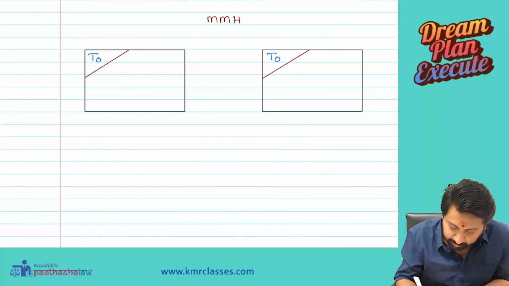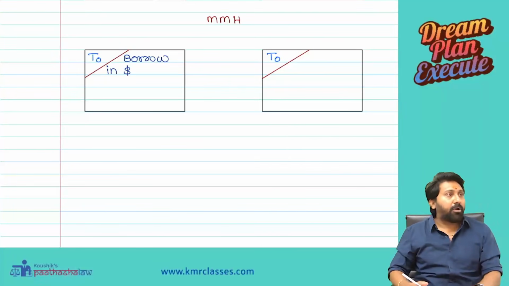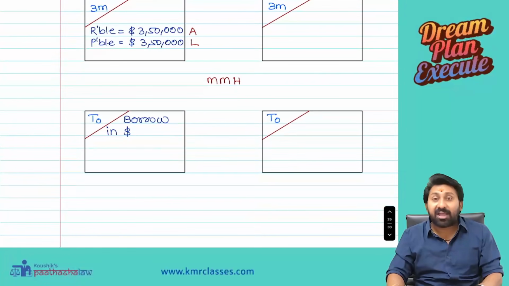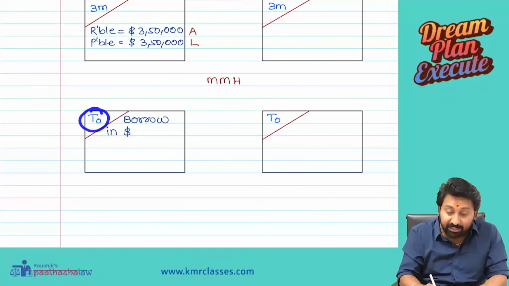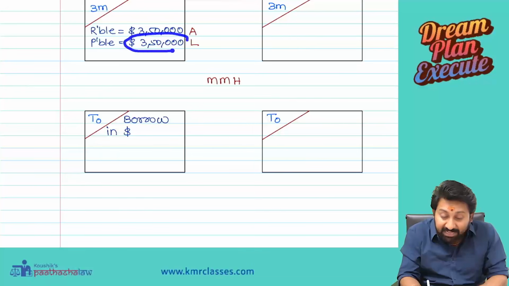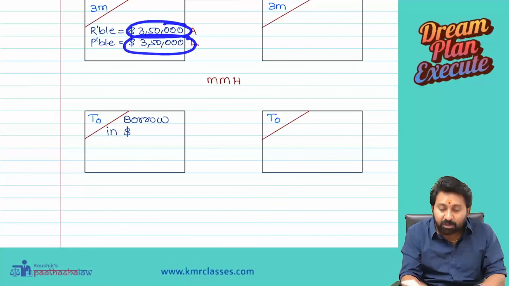Borrow in dollar. Okay, how much? 3,50,000? Wrong. If you borrow $3,50,000 today, that will become more than 3,50,000 after 3 months. I want an exact matching figure here. Receivable 3,50,000, payable also should be 3,50,000.